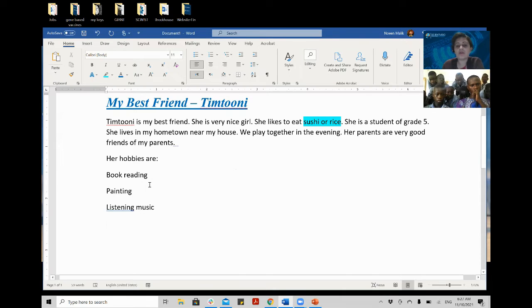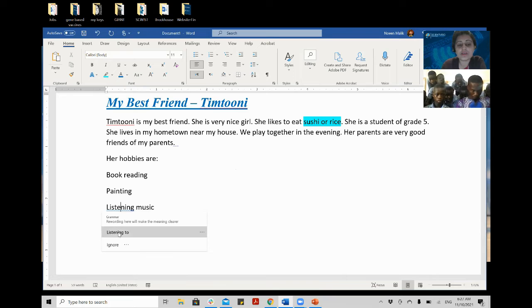Okay. And now you can see here that there is a blue line under this. So we will click again left. So it says listening to. Blue line means there is a grammar mistake or there is another mistake. So I will click listening to.